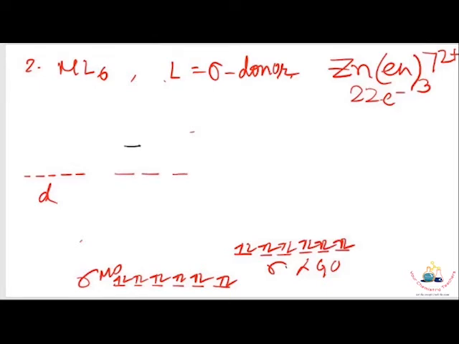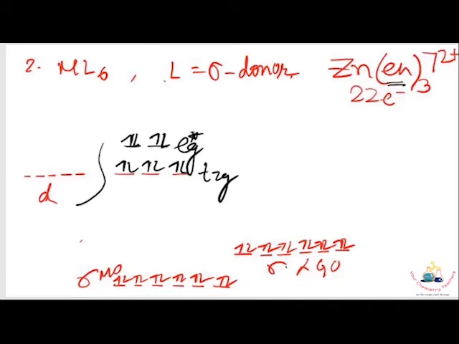And eg star is antibonding in character, but ethylenediamine is not as good a sigma donor as carbonyl, so eg star is not sufficiently antibonding and can accommodate electrons. When the t2g set is occupied, this complex has 18 electrons. Still, the eg star orbital is not sufficiently antibonding, so it can also accommodate electrons, and this system becomes 22 electron, and this is a good stable complex.